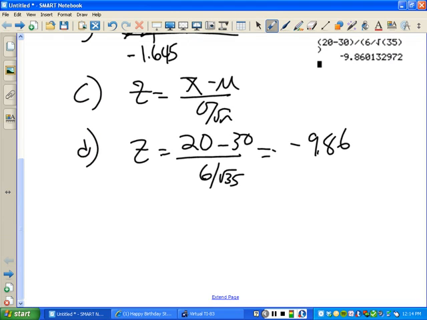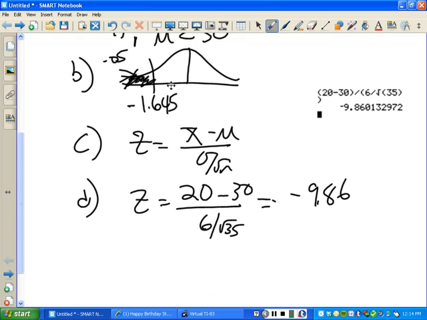Now the question is, where does negative 9.86 fall on this chart? Now remember that 0 is in the middle. So, excuse me, if you look at this as a number line, 0 is here, negative 1, negative 2, negative 1.645 is somewhere in there, yes? Now where does negative 9 fall? Way out here, right?